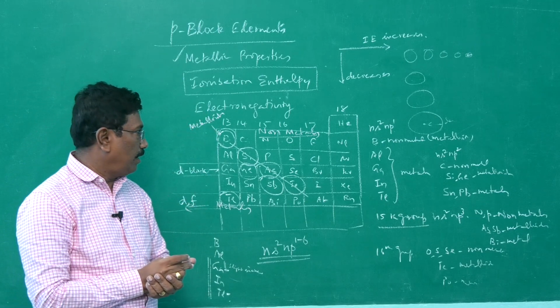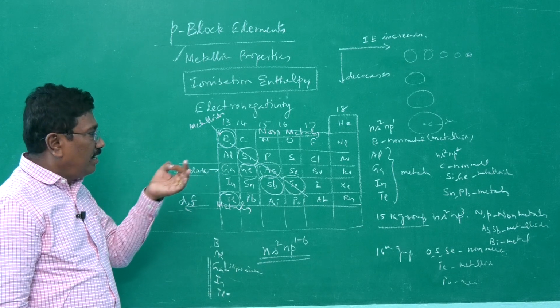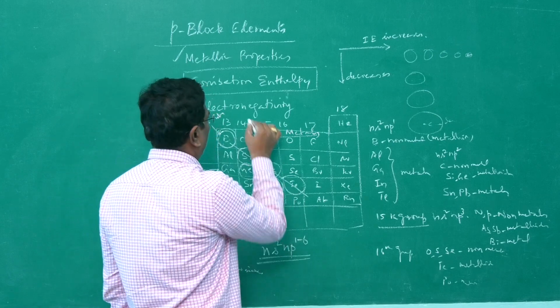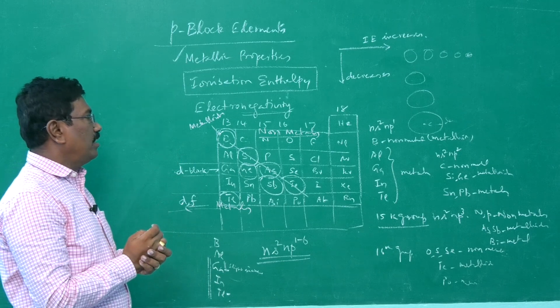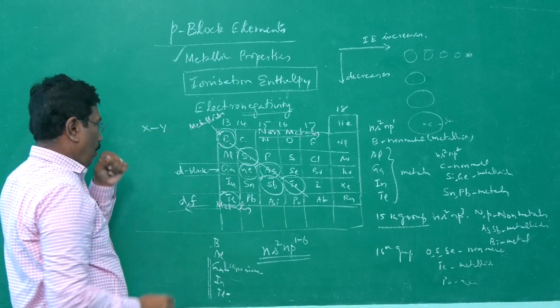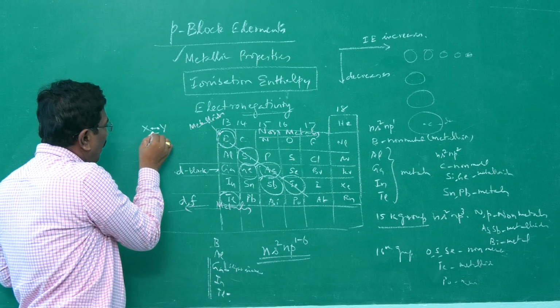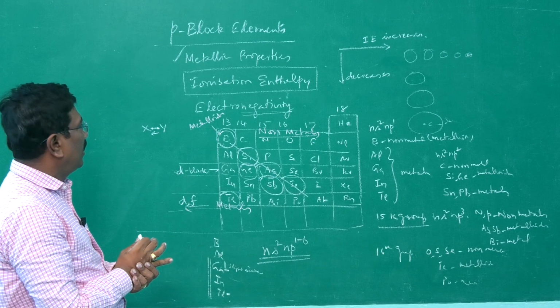What about electronegativity? Electron loving tendency, love towards electron, especially electron pair. It is not the property of an individual atom, it is a comparative property. If we have two elements x and y, the tendency of an atom to attract the shared pair of electrons towards itself is said to be electronegativity.